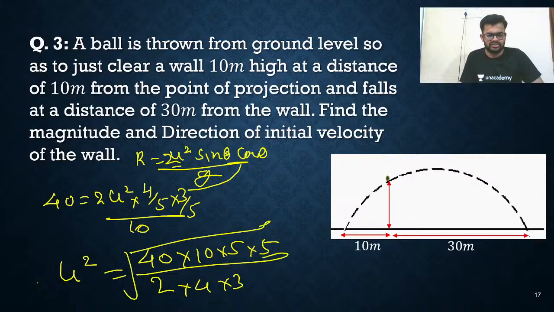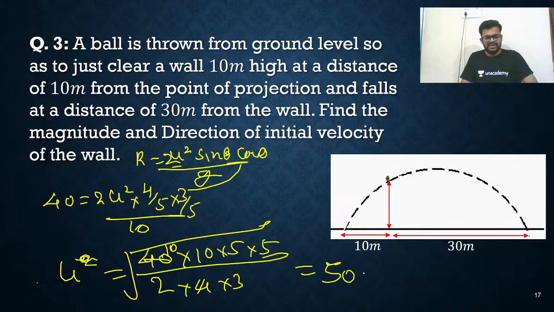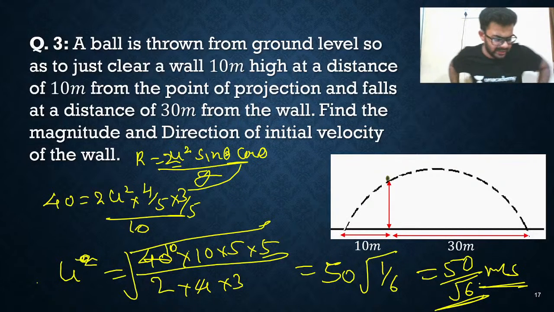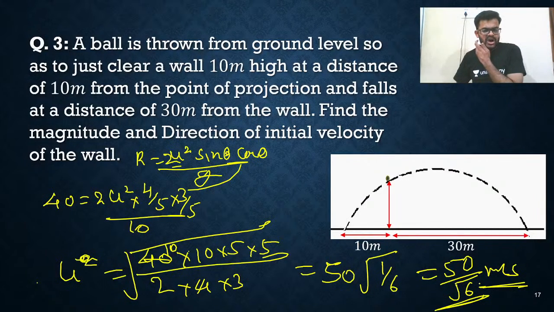Its root you will write. So finally what you'll get here: this is 10 times, 10 into 10, 5 into 5. So the answer is 50 outside, and divided by 1 by root 6. So you can say 50 by root 6 meter per second is the answer. That's all, my dear. Did you get it? If you got this, please give thumbs up, my dear friends.